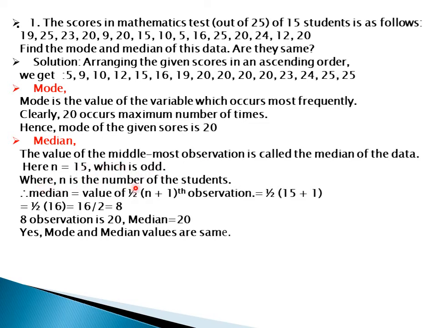When n is the number of students, median is equal to the value of the (n plus 1) divided by 2 th observation. That is 15 plus 1 divided by 2, which is equal to 16 divided by 2, which is equal to 8. So the 8th observation is 20. So we have to take the 8th observation, which is equal to 20. Median is equal to 20.